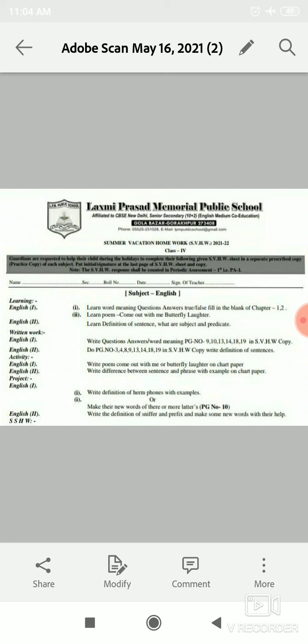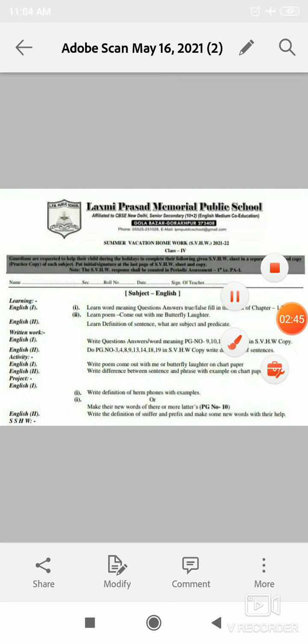So students, means to say that you have to write word meaning, you have to write question answer and word meaning from page number 9, 10, 13, 14, 18, 19 in SVHW copy.